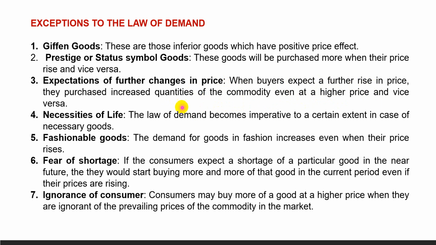Suppose yesterday the price of a commodity was rupees 10 per unit. Today it has increased to 12 per unit, and the customers are thinking that tomorrow the price will further increase. Suppose it will go to 14 rupees per unit.